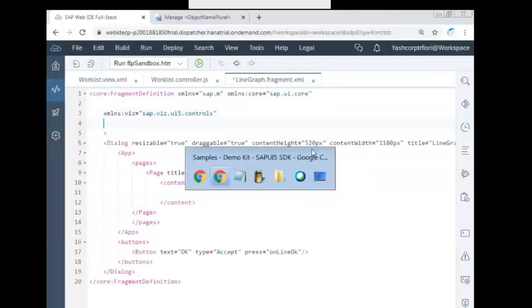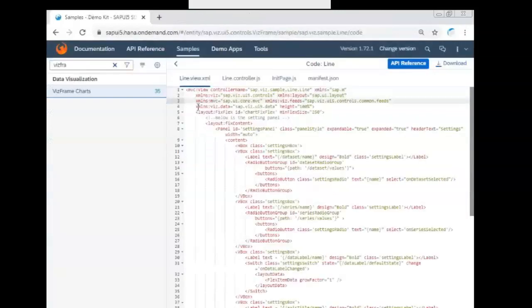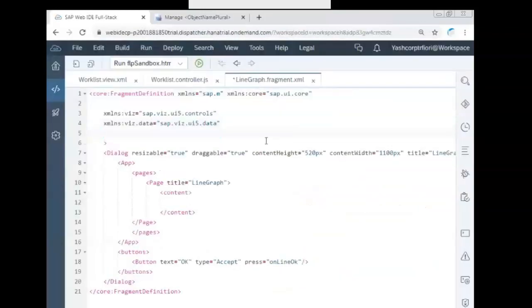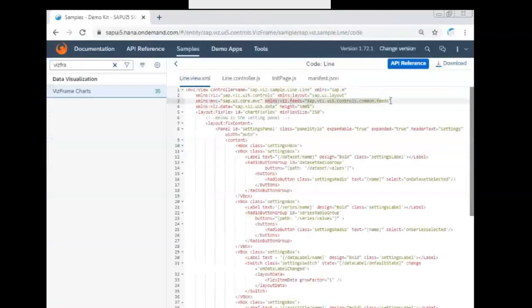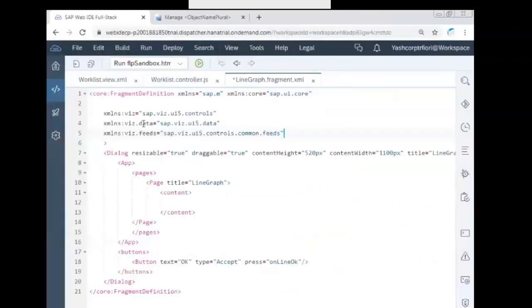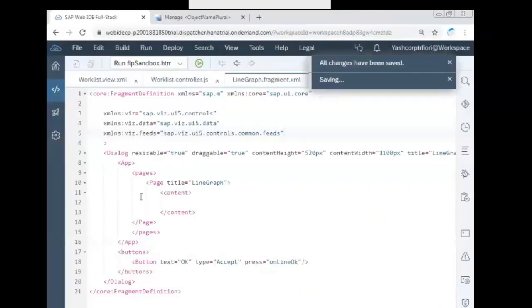Copy it slowly. Next, copy the xmlns:viz.data, and copy the feeds, xmlns:viz.feeds. So these three are very important.